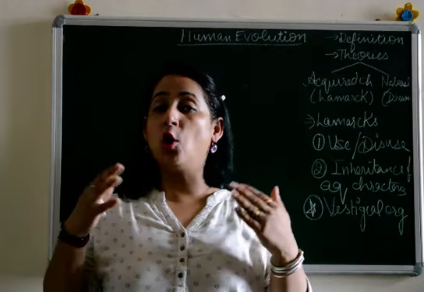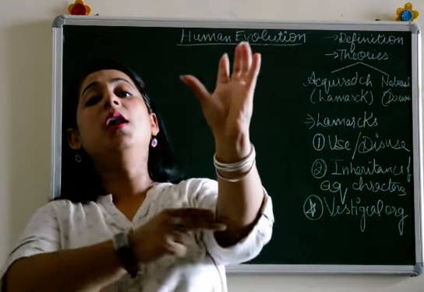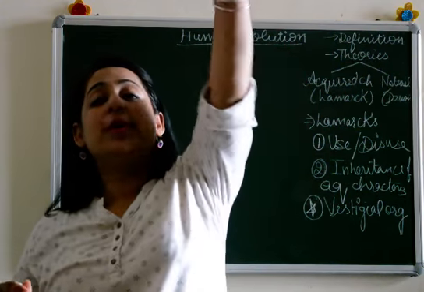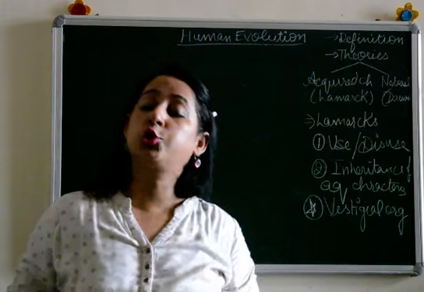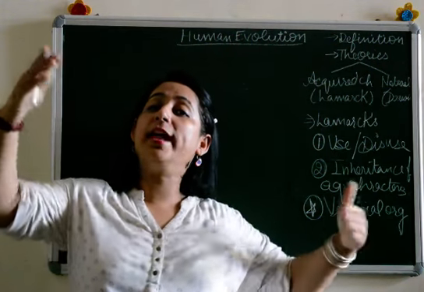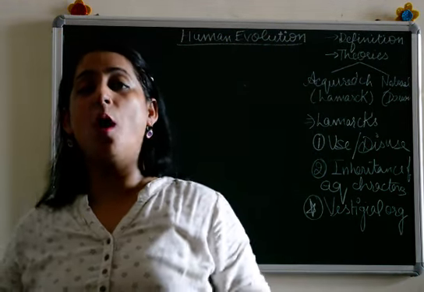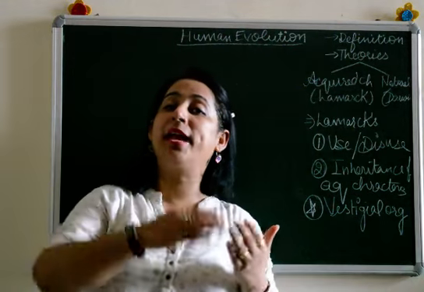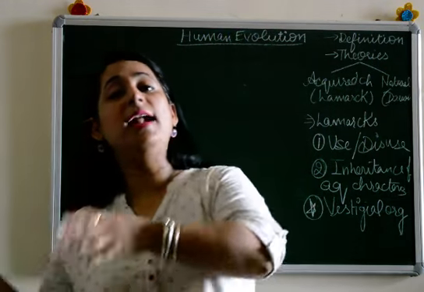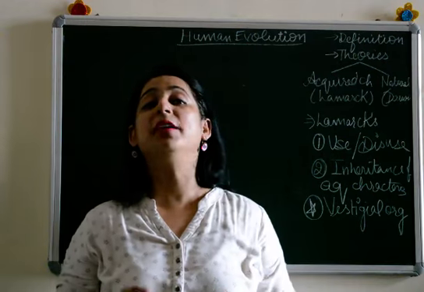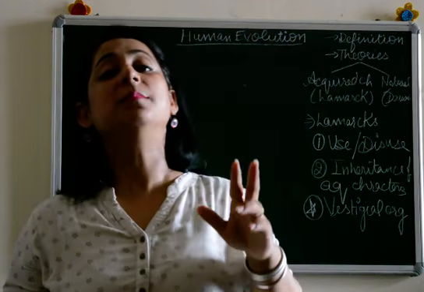So according to it, in order to survive, the giraffe had to push, or you can say pull himself so that he can reach the topmost part of the tree and eat those leaves. So slowly and gradually the neck of the giraffe extended, and hence finally the present day giraffe came into form, and those characters of elongated neck were passed on from one generation to other, and then the present giraffe is having those characters. It is a very good example in which it is shown how an acquired character becomes inherited.